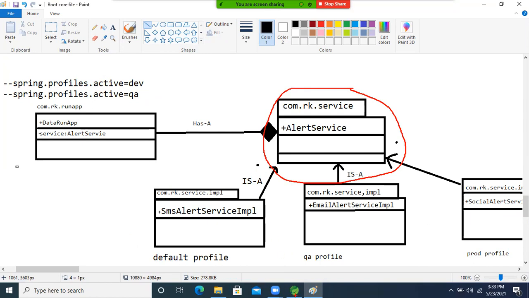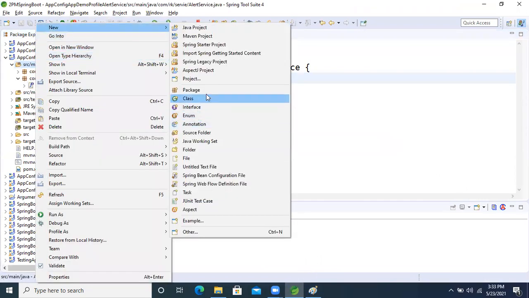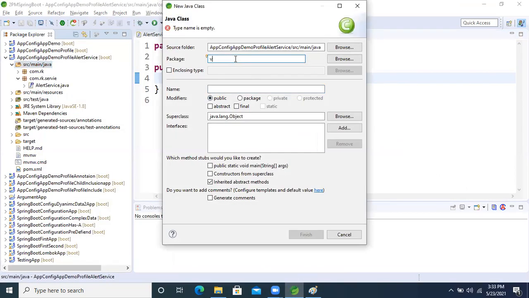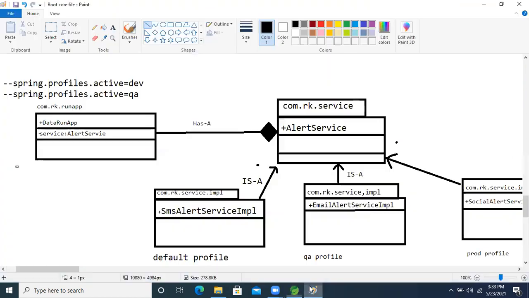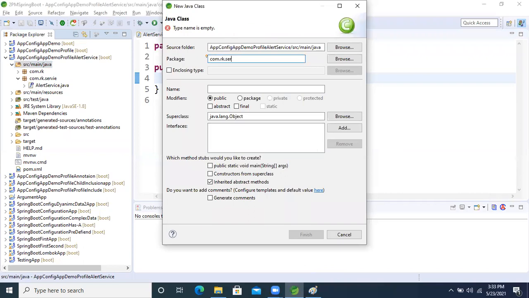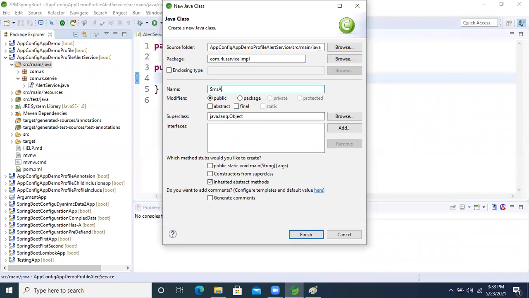Again right click, new, take a package, com.rk.service.impl, right? Now what will be the SMS alert service impl class? I'm taking the implementation class now.